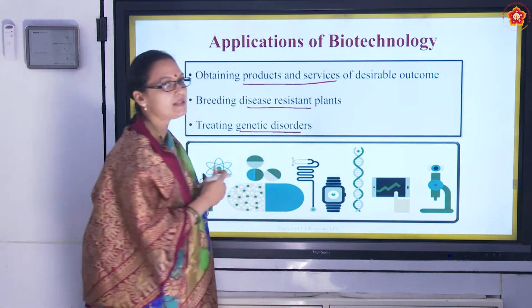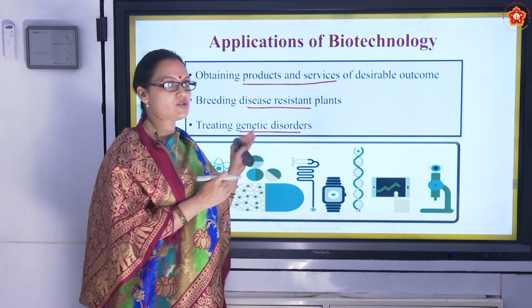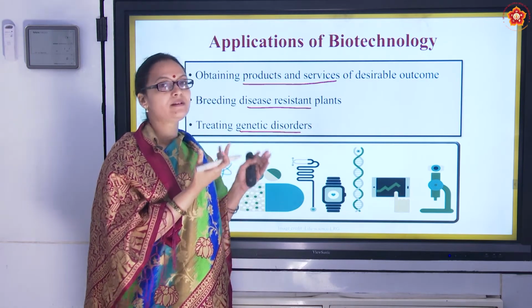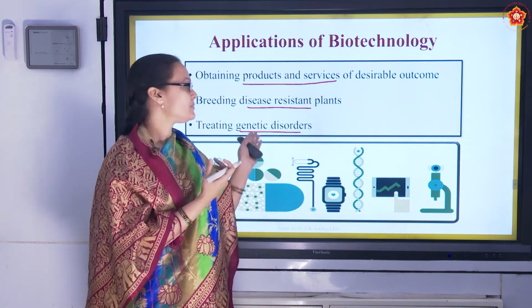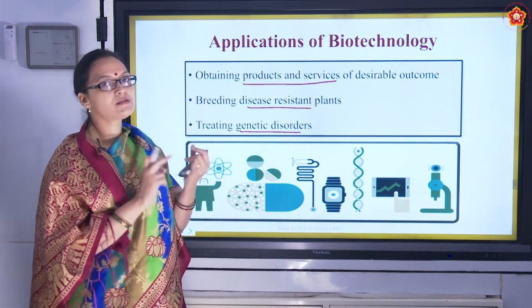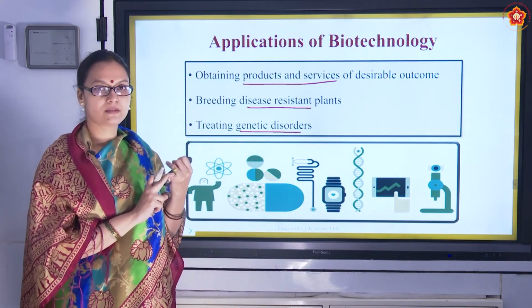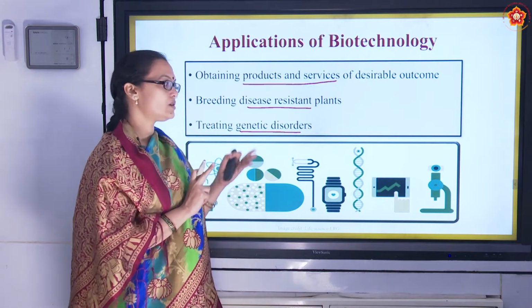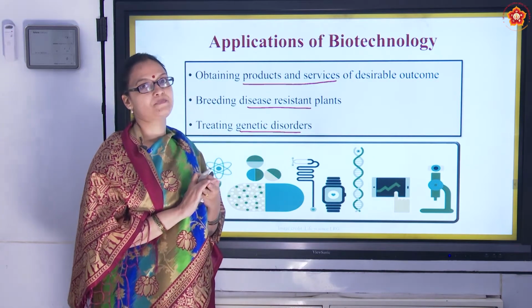As we are dealing with genes, if there are genetic disorders, we can modify the disorder using the techniques so that this genetic disorder can be treated. So there are three applications: products of desirable outcome, disease resistant plants, and then treating of genetic disorders.